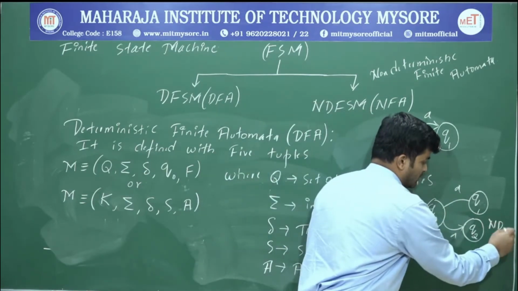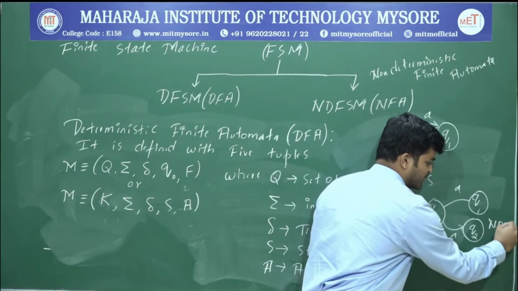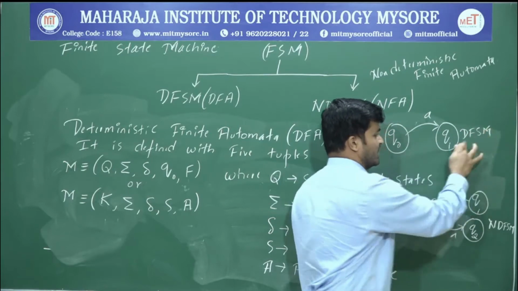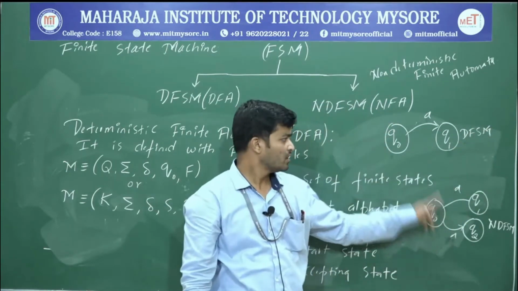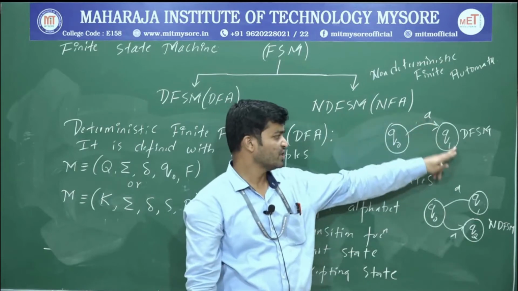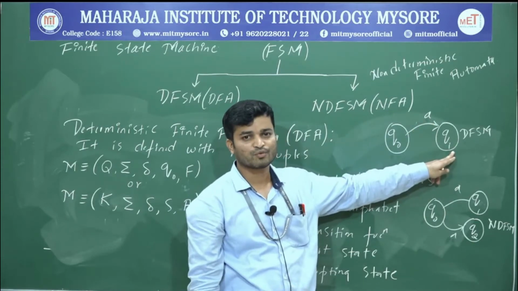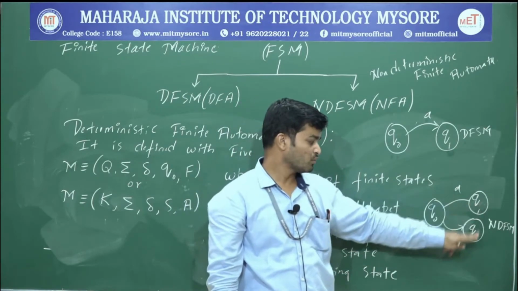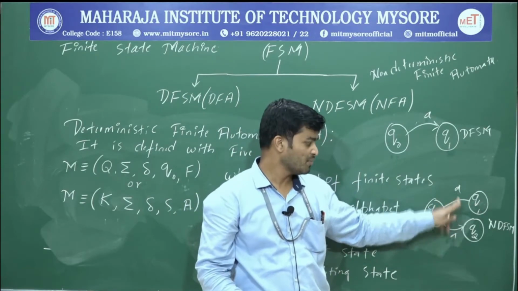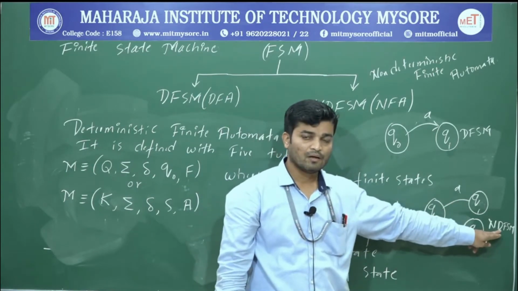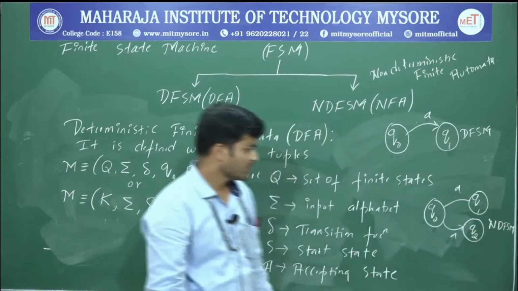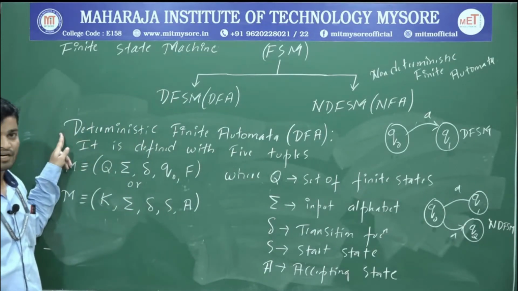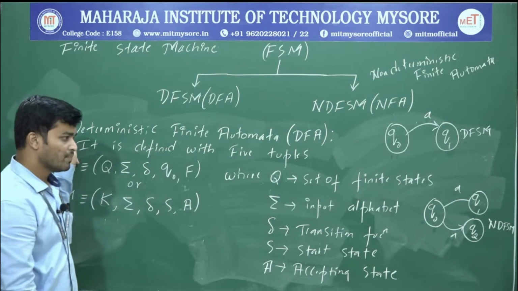This one is the non-deterministic finite state machine, and this one is the deterministic finite state machine, or DFA and NFA. If you are in some state and, upon an input, you reach exactly one state, we will call that a DFA. If you reach more than one state, or 0 or more states, upon the same input, we will call that an NFA. First we will understand deterministic finite automata. Later we will move on to NFA.